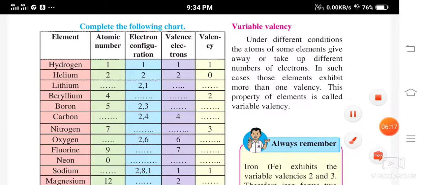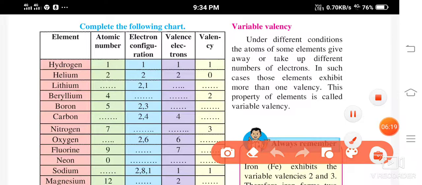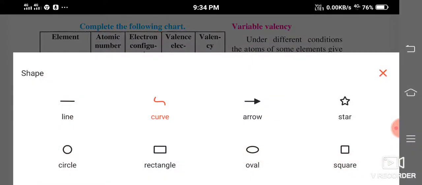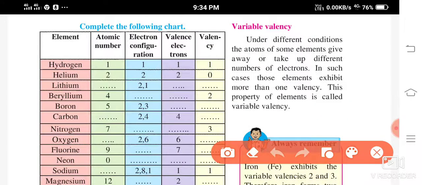Now see, hydrogen is 1, the electronic configuration is also 1, valence electrons also 1, naturally the valency has to be 1. Now helium is 2.